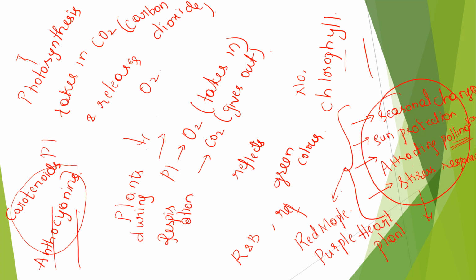Now again I am reiterating, it's important that these sorts of things are kept in mind. They may ask what pigments are usually present: chlorophyll, carotenoids and anthocyanins. And apart from that they'll give something else, an odd man out, and ask what doesn't belong to the leaf. There are many more pigments in the plant, but knowing these three will give you an edge, and for 4th grade you don't need anything more than this.